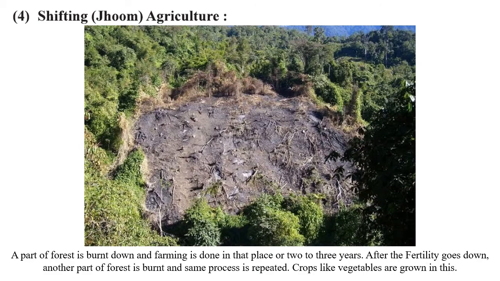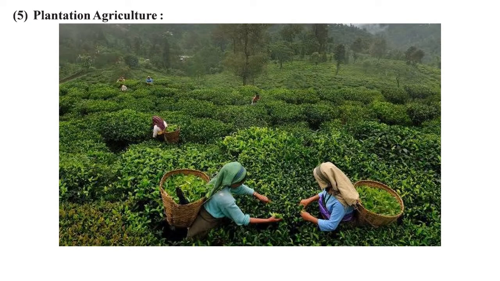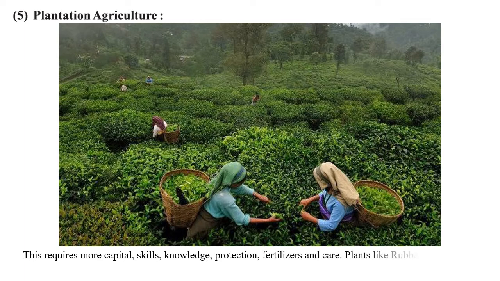Crops like vegetables are usually grown in this kind of farming. Plantation agriculture. Now plantation basically means those plants which need more capital, high level of skills, very good knowledge, protection, many fertilizers and huge care. Usually plants like rubber, tea, coffee, coconut, apple, mango, etc. are taken with great labor. So plantation agriculture basically means those very high quality plants.